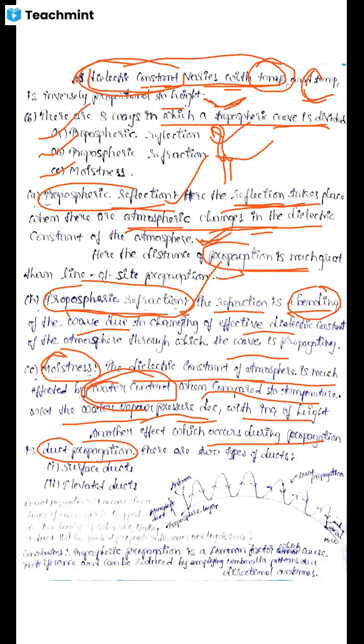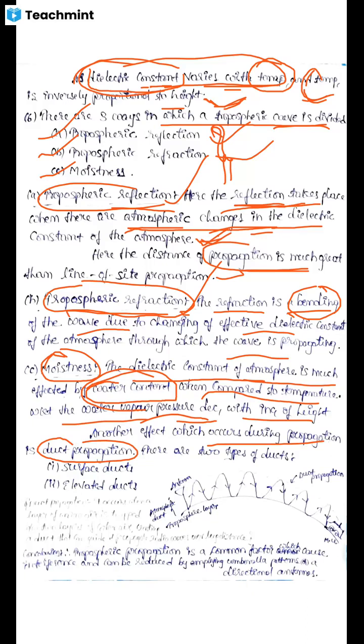Duct propagation means the propagation which occurs when a layer of warm air is trapped between two layers of cool air. It means between the two layers of cool air, warm air is trapped, creating a duct that can guide and propagate radio waves over long distance. This is duct propagation.